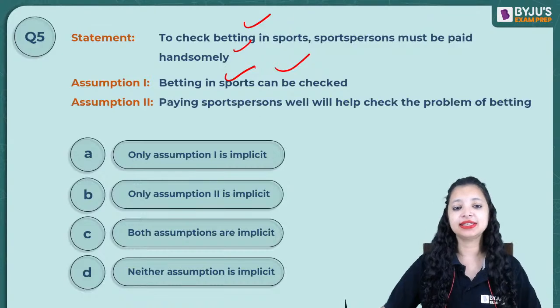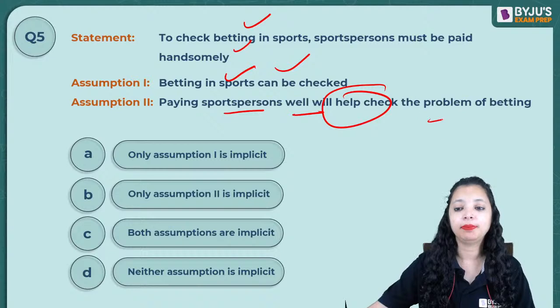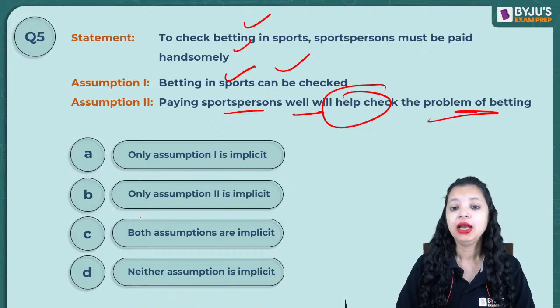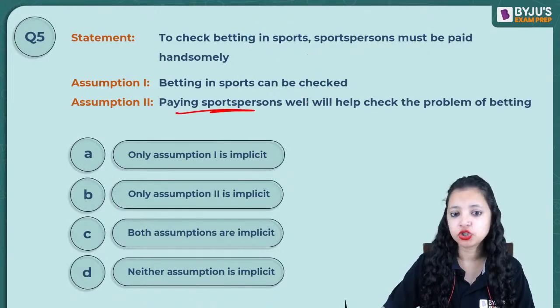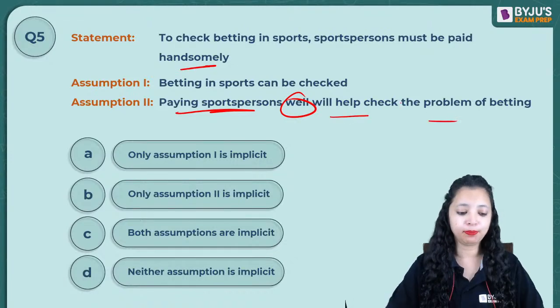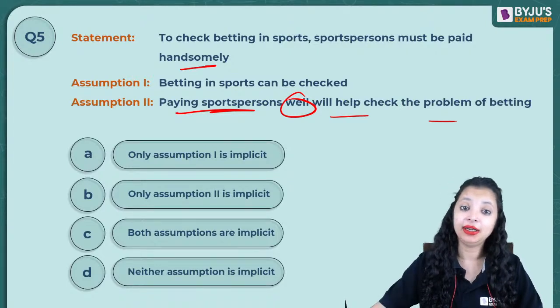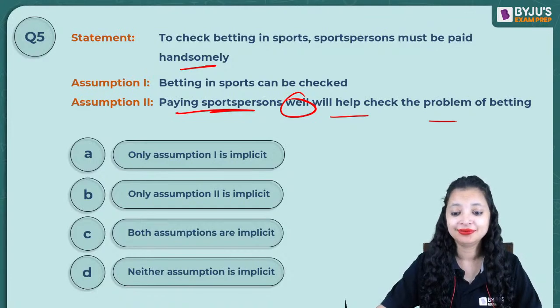Now the second one says paying sports persons well will help check the problem of betting. Let's negate it. If paying sports persons well, that is handsomely, does not check the problem of betting, will I give you this suggestion? Think. No, I will not. That means it's dependent on the second one as well.